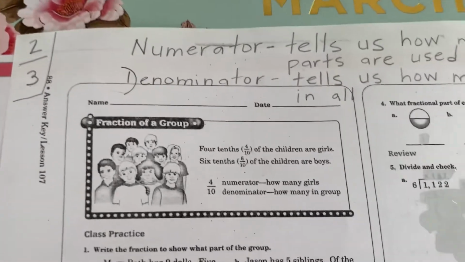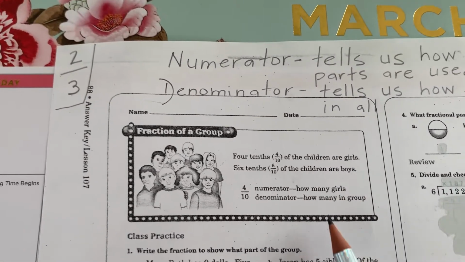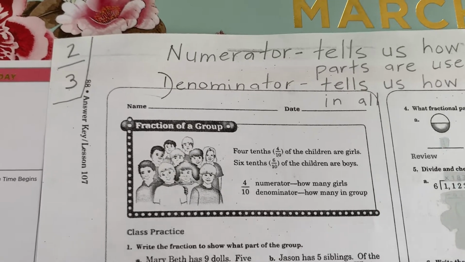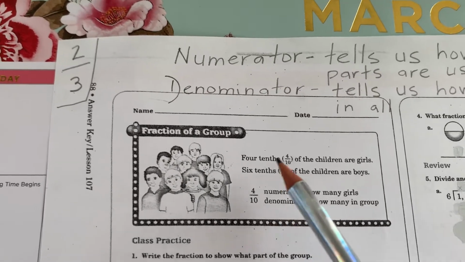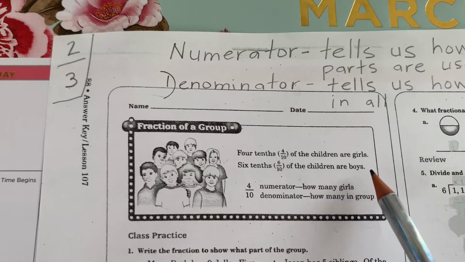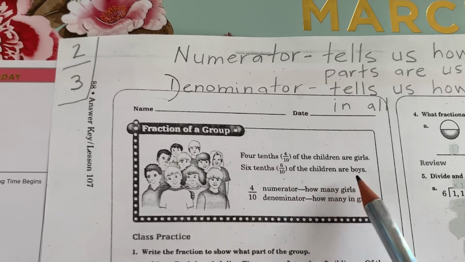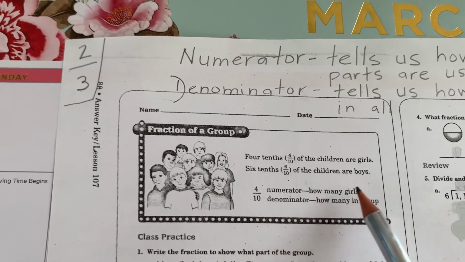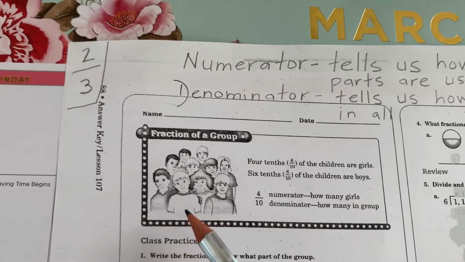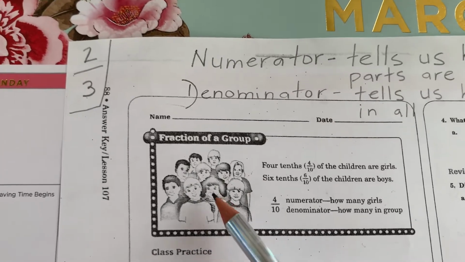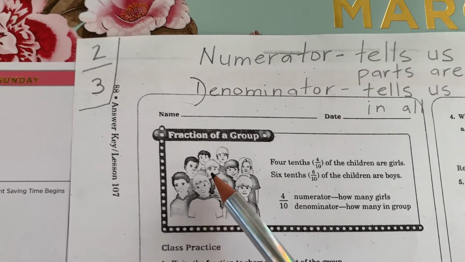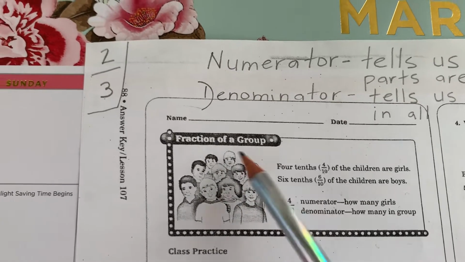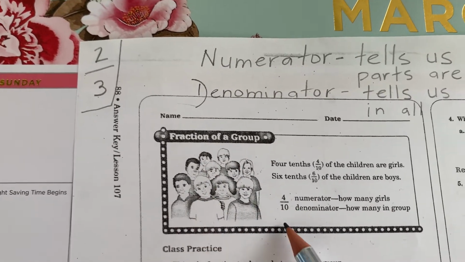So if we look at our little box, which I guess is yellow in your book, we're going to read what it says inside that little informational box. 4/10 of the children are girls, and 6/10 of the children are boys. 4 represents the numerator, how many girls there are in this group. And just to make sure, we're going to count to see. We have 1 girl, 2 girls, 3 girls, and 4 girls. So that is correct. 4 out of the 10 children that are here are girls.